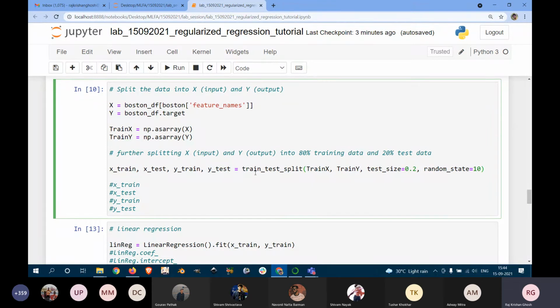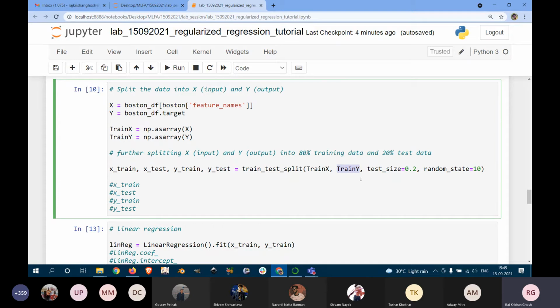So I will go through each of them. Basically, by train test split, what we are doing is splitting the train X and train Y values into two different sets. One set is the training and the other one is the testing. So in X train and X test, we are splitting this train X values, and in Y train and Y test, we are splitting these train Y values.